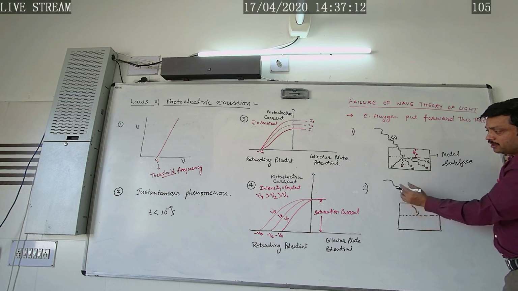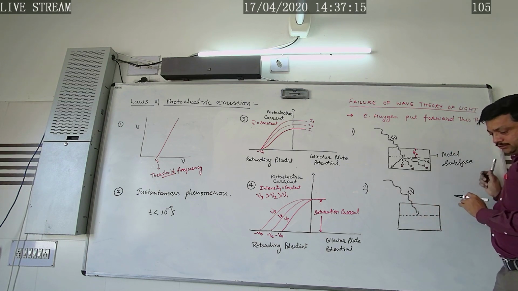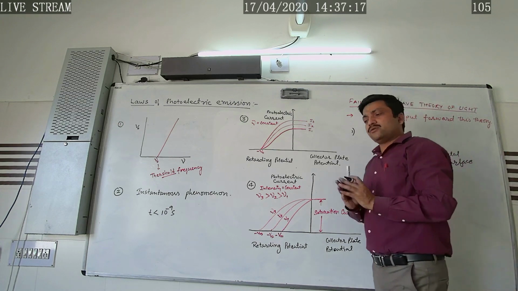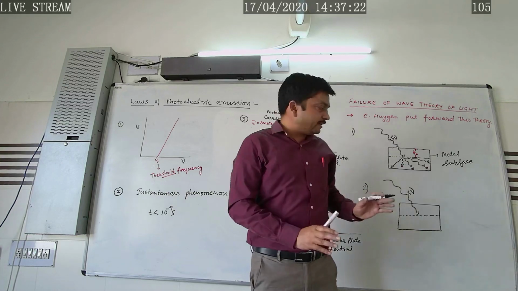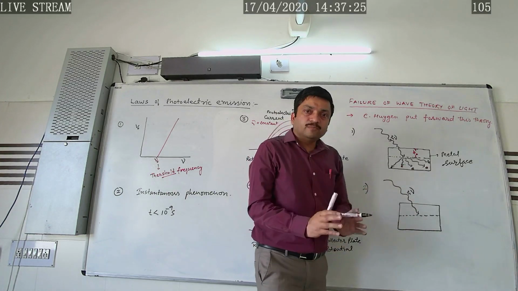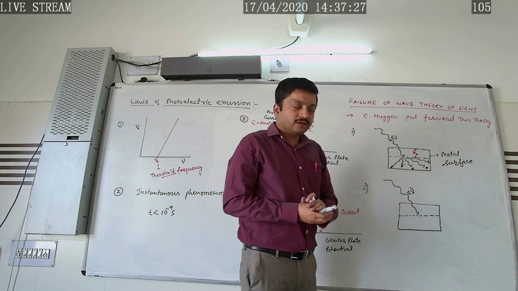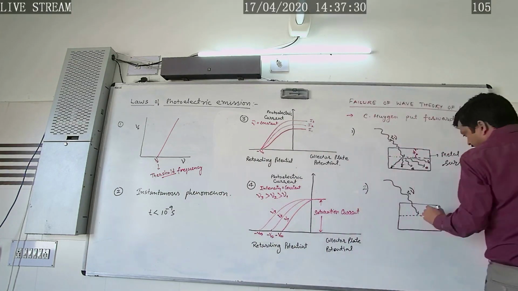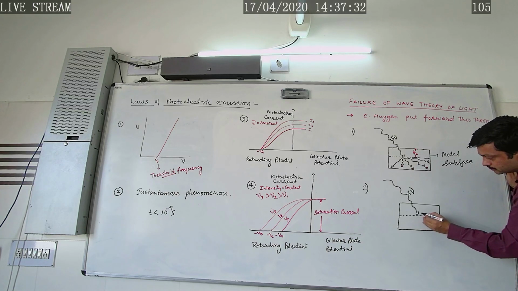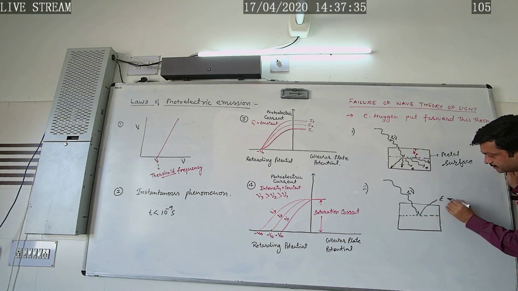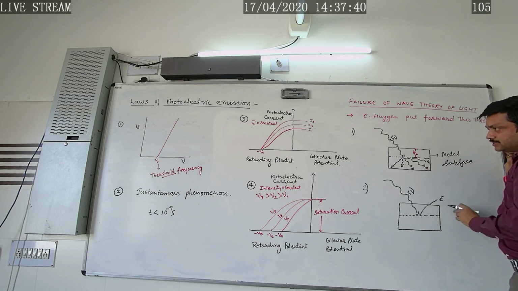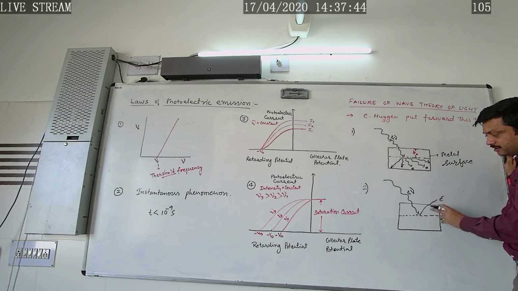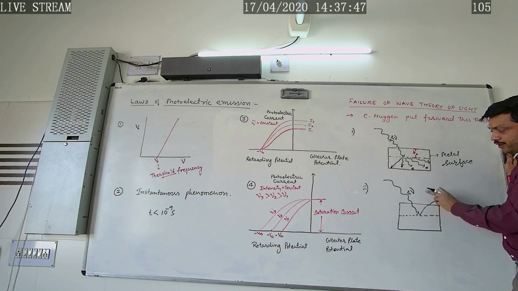Once again, according to the wave model of light, whatever the frequency of the incident radiation is, even the lesser energetic radiation is able to show the photoelectric effect. So the wave theory of light contradicts the statement that